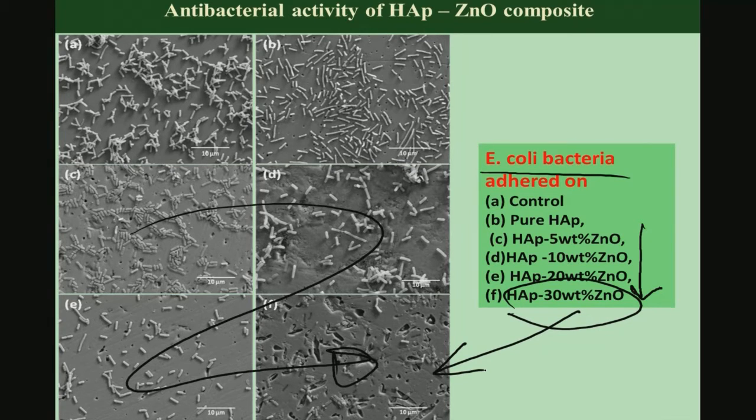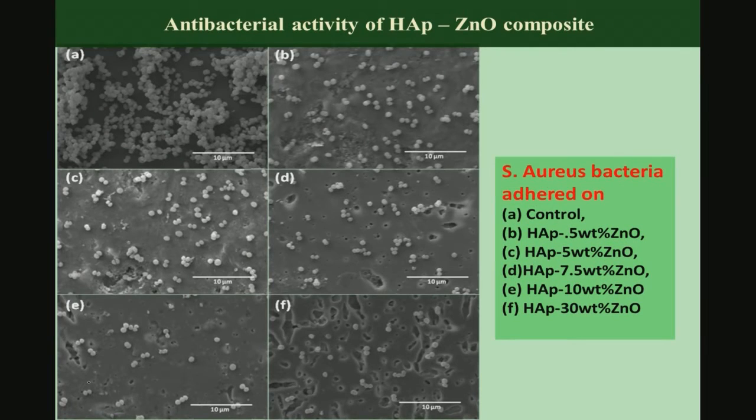At the same time you see certain features on the material surfaces which indicate that zinc oxide is leached out, causing the bacterial death. Once you increase the zinc oxide, the colony formation ability is also certainly reduced, and the bacteria are more in isolated conditions, not in a colonized form.